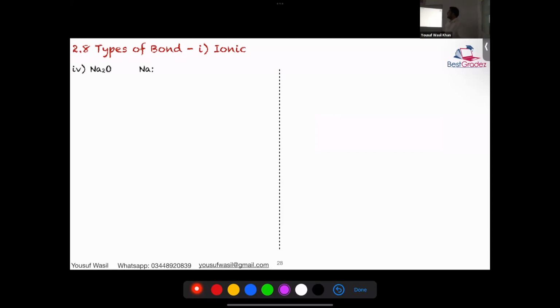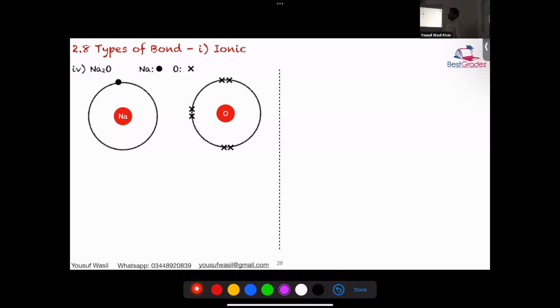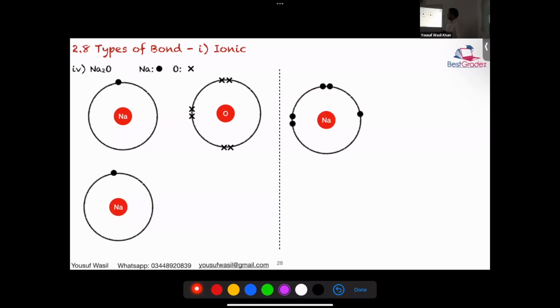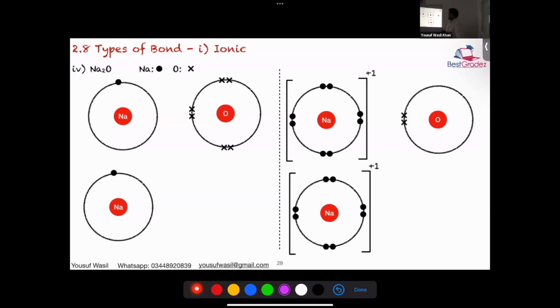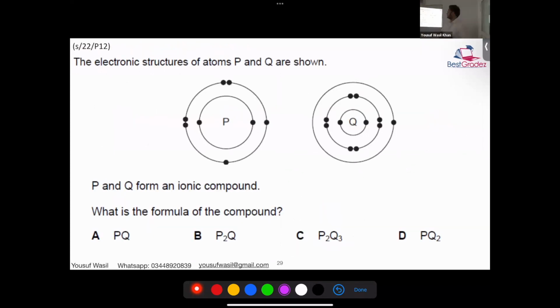This is what I was talking about, Na2O. NaO is not possible. Okay? Sodium oxide is always two sodium with one oxygen, because sodium has to lose one electron, but oxygen has to gain two electrons. So for every one oxygen, there should be two sodium. Sodium will have a charge of +1. Oxygen will have a charge of -2. And this is how we write. Okay, is this clear?